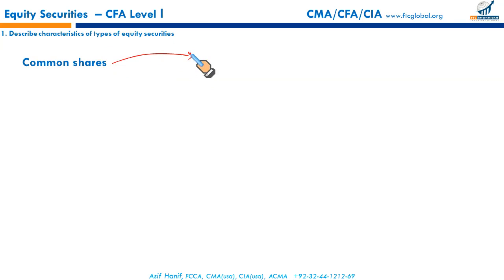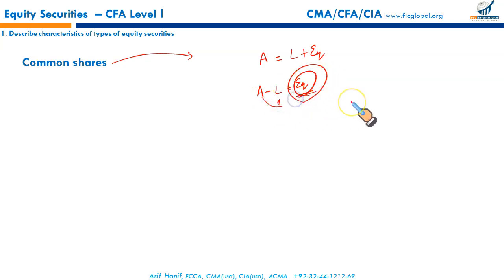In other words, if we look at the accounting equation, assets is equal to liabilities plus equity. And if you deduct all the liabilities, long-term and current, from the total assets, what remains is called the residual interest or residual claim. So common shares represent ownership interest, and they are the owners of residual interest. All the liabilities, if settled out, whatever remains belongs to the common shareholders. That's the first characteristic you need to know.